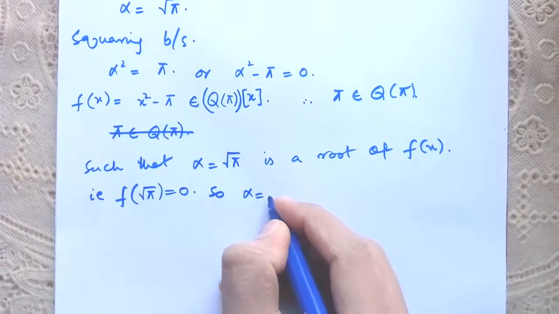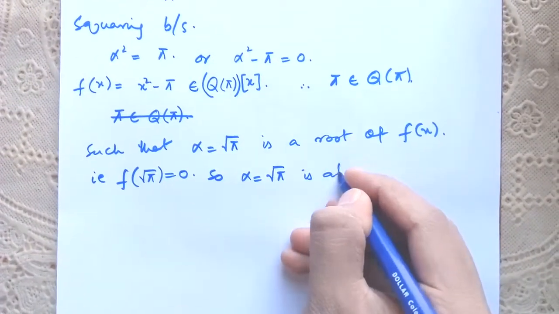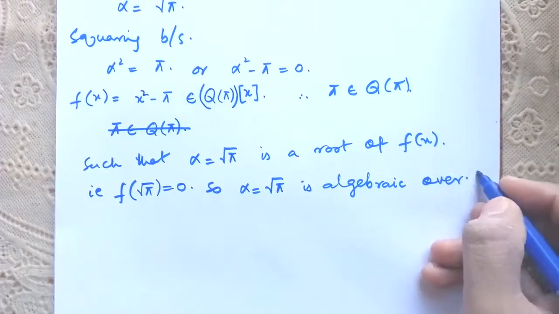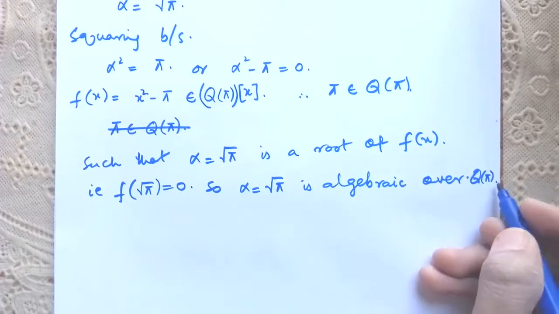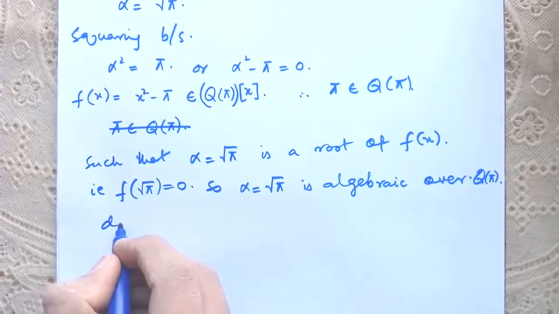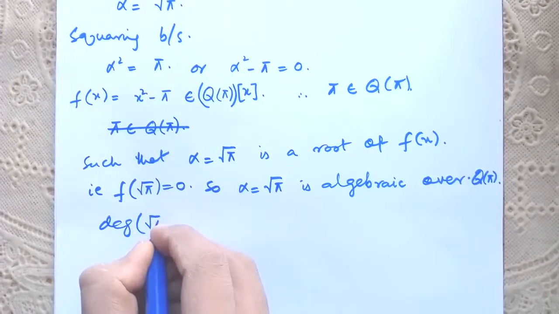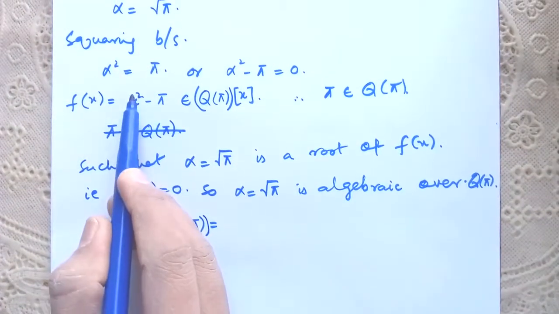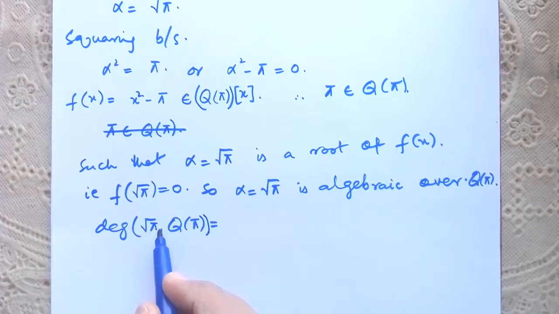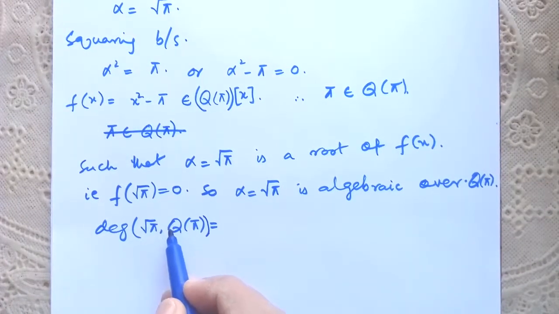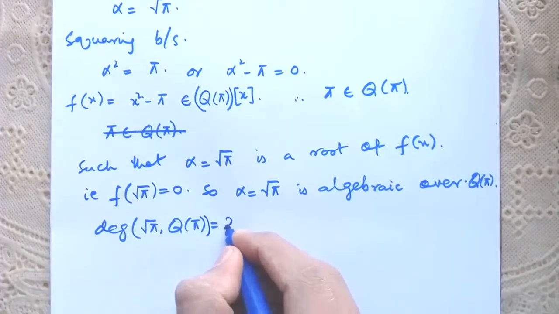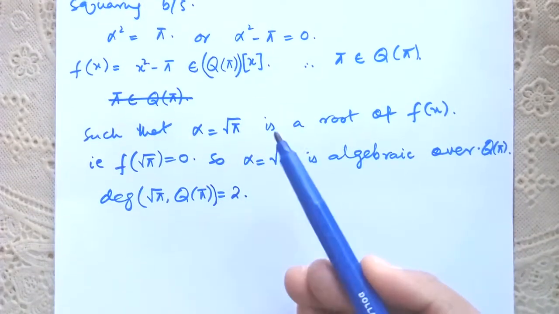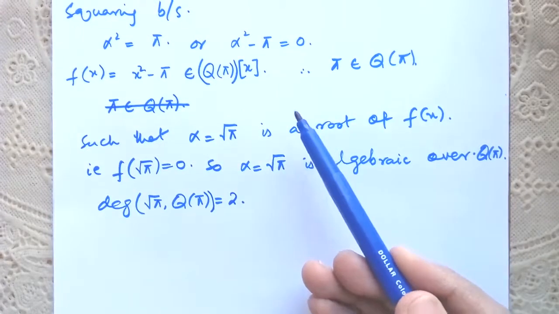So alpha is equal to radical pi is algebraic over Q(pi), right? And degree of alpha, means radical pi over Q(pi): degree of this polynomial is equal to 2. So degree of alpha, means radical pi over the given field Q(pi), is equal to 2, right? So it was the way through which you can check whether the given alpha is algebraic over a given field F.